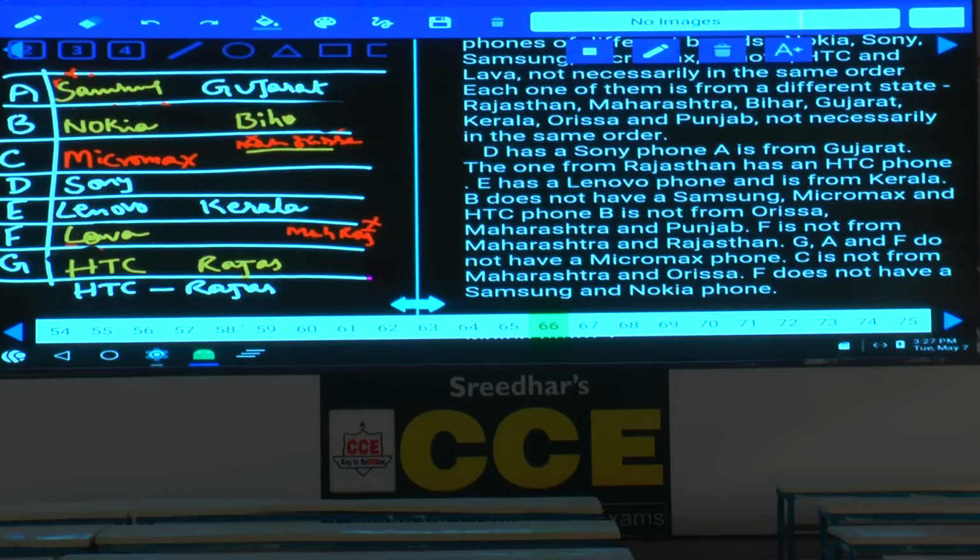Done with this? As B is from Bihar, and this person C cannot be from Maharashtra, and F also cannot be from Maharashtra, hence this D is from Maharashtra. If D is from Maharashtra and C cannot be from Orissa, hence F is from Orissa. If F is Orissa, then what is left over here? Now this C is from Punjab. Clear now? Now this is how these 7 persons belong to 7 different places and own 7 different brands.